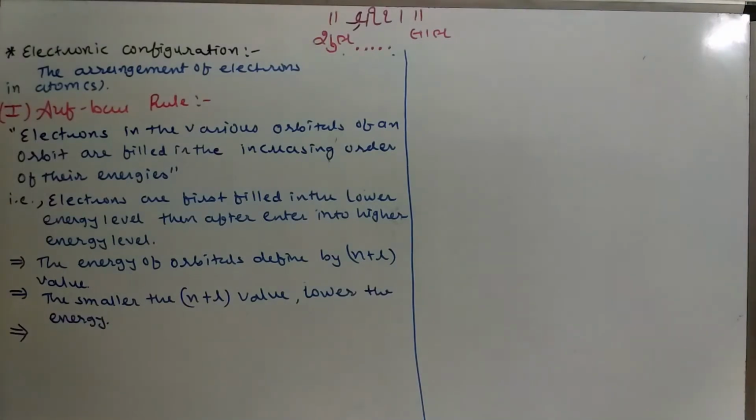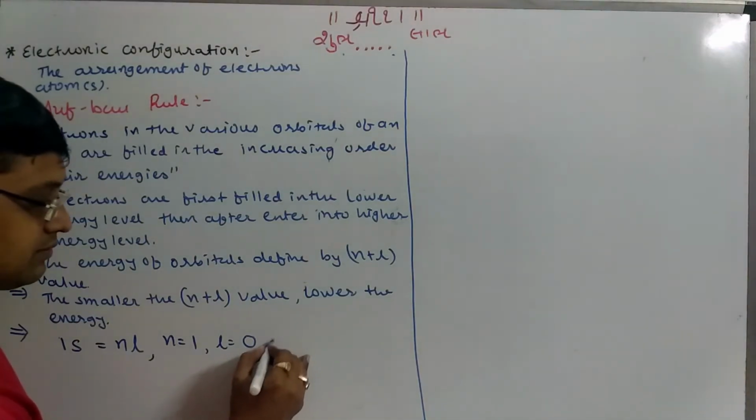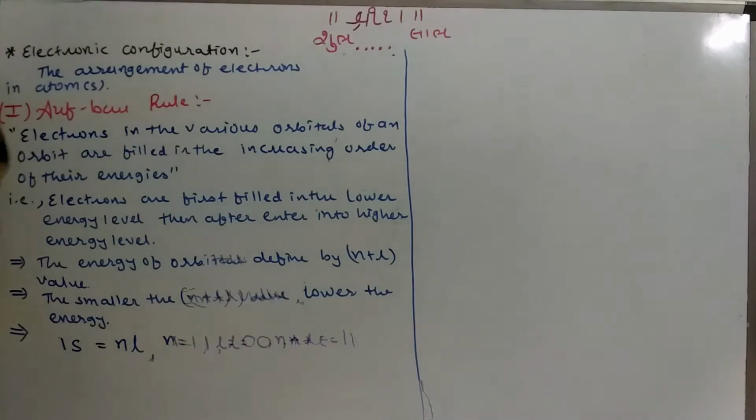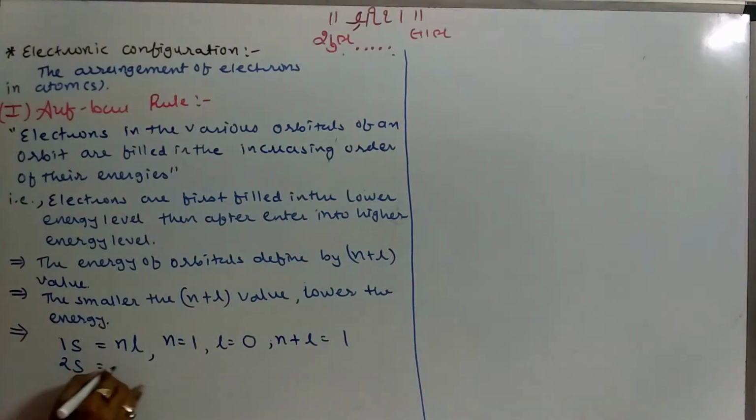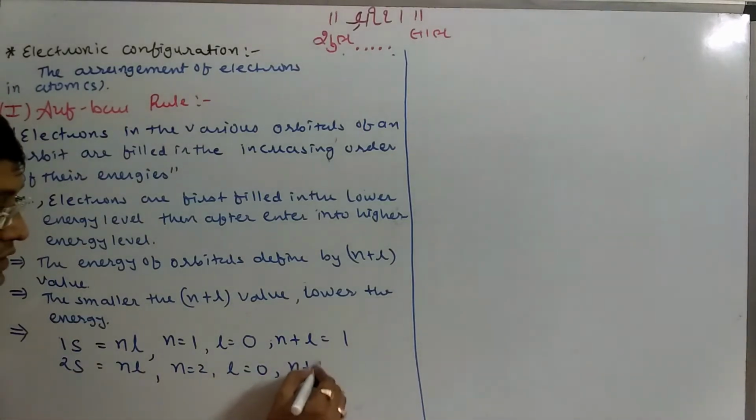Here I am defining the value of n plus l for various orbitals. Just give attention. 1s. Compare with n and l. Then what do we get? n equal to 1, l equal to 0 for the s orbital, so the value of n plus l is 1. 2s. Compare with n and l. So n equal to 2, l equal to 0 for the s orbital, so n plus l equal to 2.